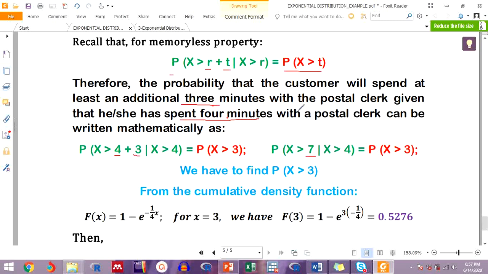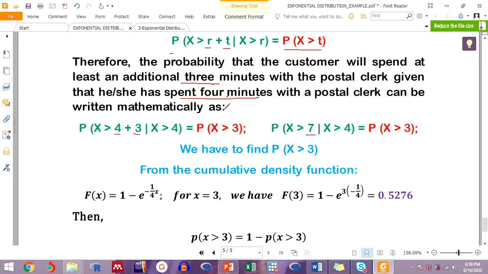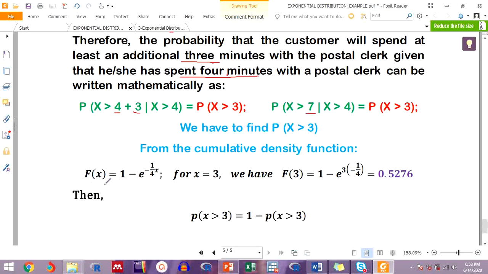So in other words, to find the probability that the postal clerk will spend an additional 3 minutes, given that he has spent 4 minutes serving the customer, is the same as calculating the probability for x greater than how much? Greater than 3, only that. Okay. So refer to the cumulative distribution function for our example. This was the cumulative distribution function, with an average of 4 minutes. It is this one.